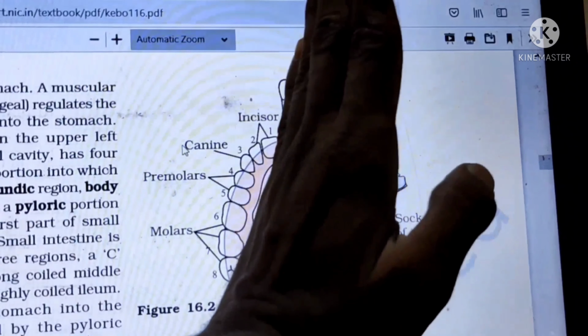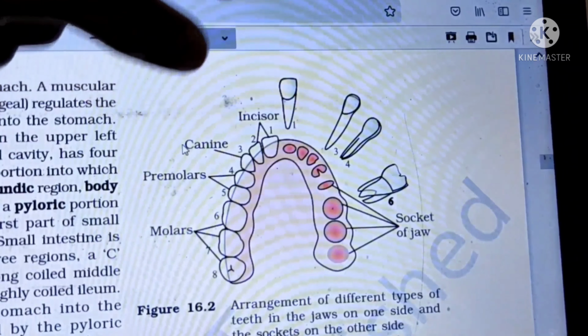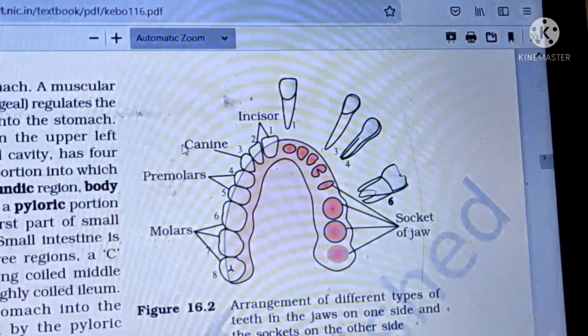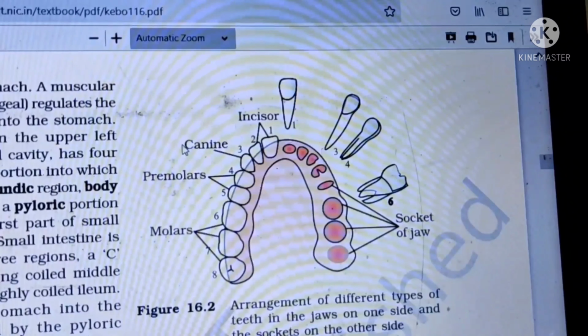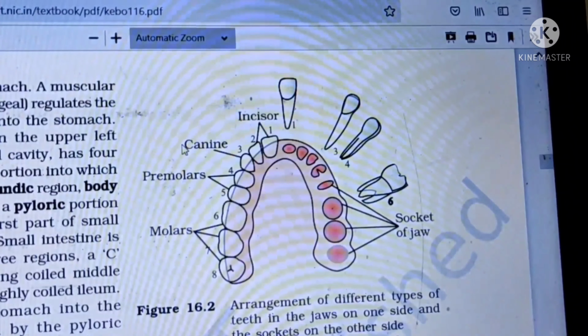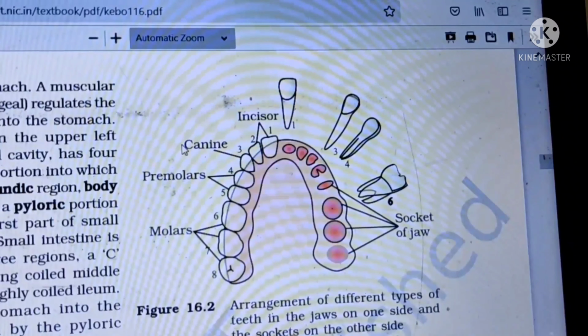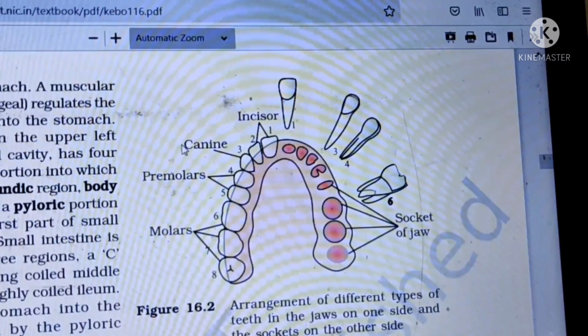So this is 2123 for the lower jaw, and for the upper jaw there will also be 2123. So 2123 by 2123: upper jaw 2123, lower jaw 2123. This is one quadrant, and there are four quadrants. So 2 plus 1 plus 2 plus 3, into 4. Total 32 teeth are present in an adult human being.